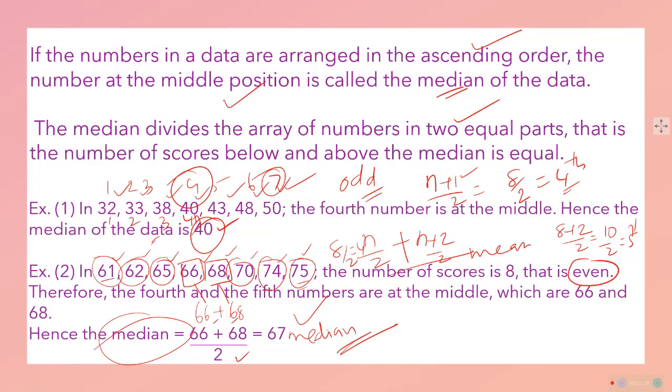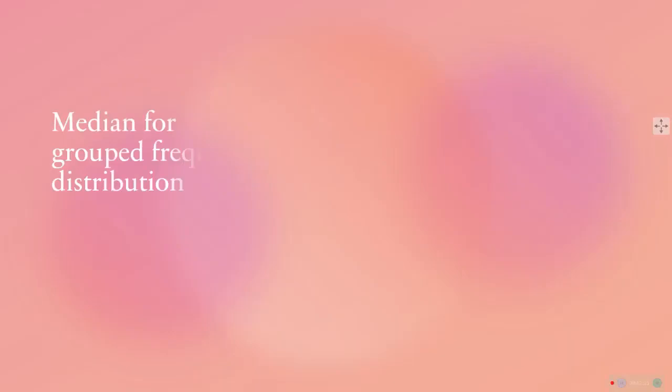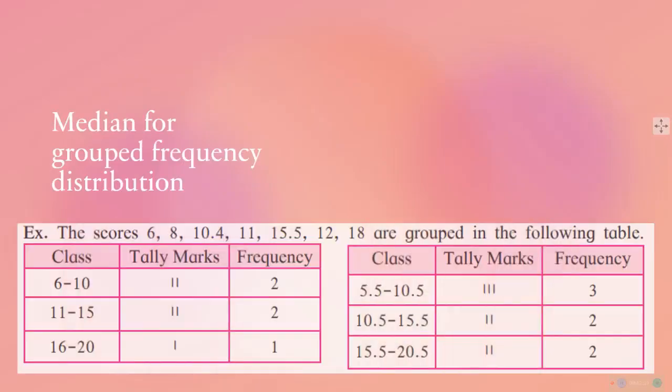Understood? These are some techniques. Statistics is full of techniques like this. So the median of a grouped distribution is calculated in this way. But when we practically go ahead to do this, a lot of difficulties and approximation come. The scores 6, 8, 10.4, 11, 15.5, 12, 8 are grouped in the following table.